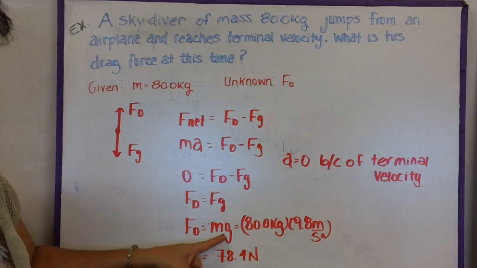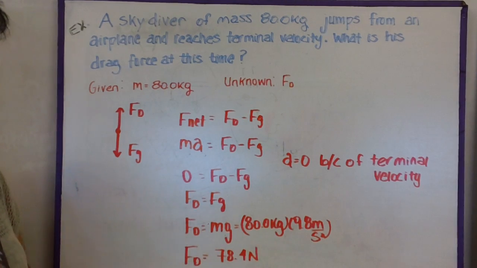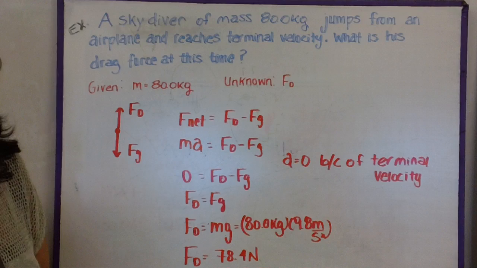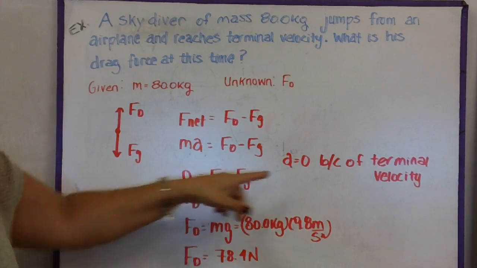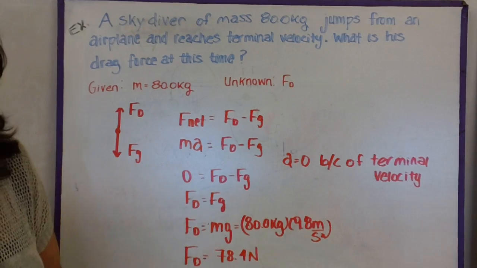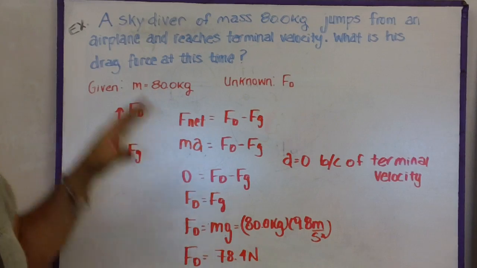Force of gravity is mass times gravity, and we're just going to plug in our mass times our gravity, and we end up that the drag force is 78.4 newtons. Now this doesn't mean that the object isn't moving because a is 0, it just is no longer accelerating. It's going at a constant velocity down to the ground.